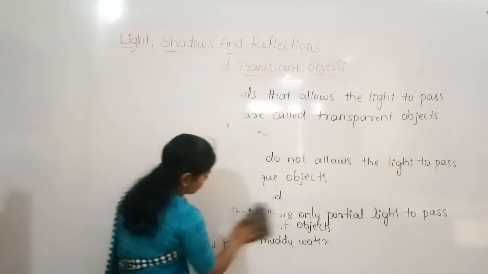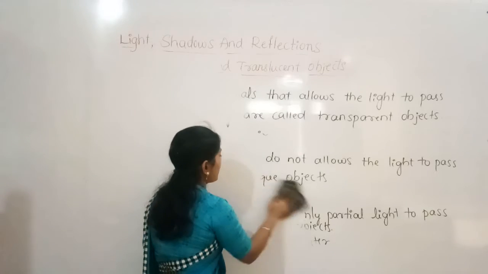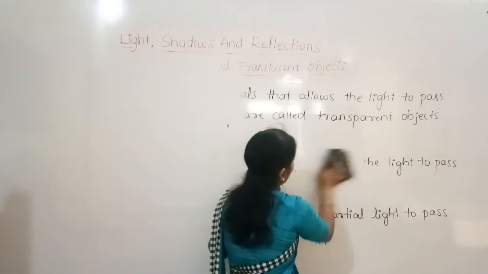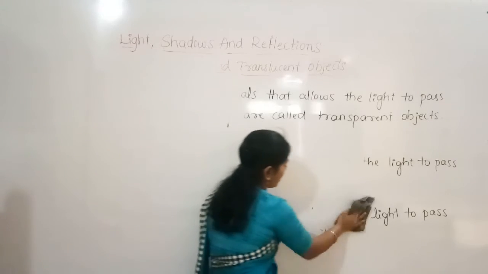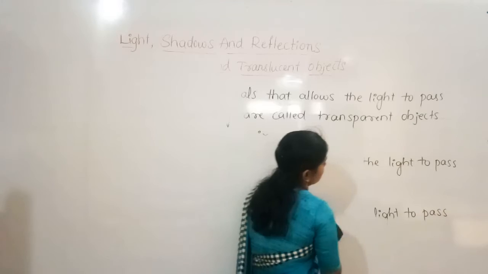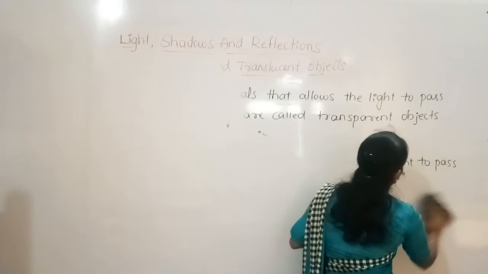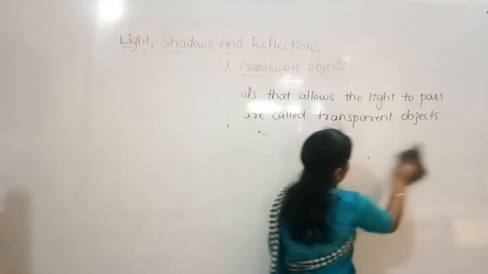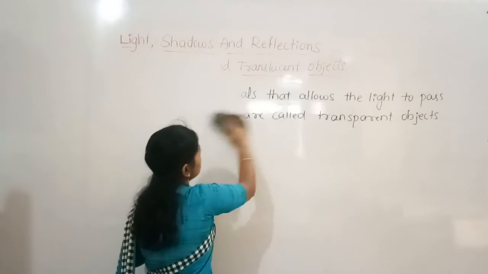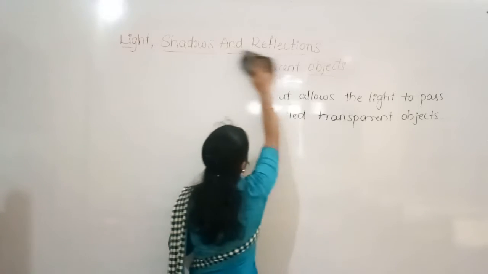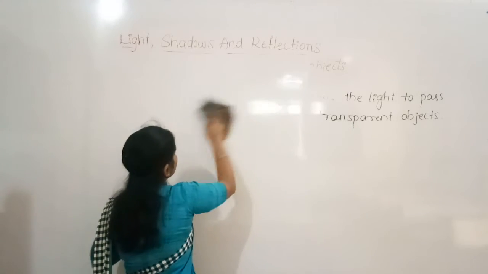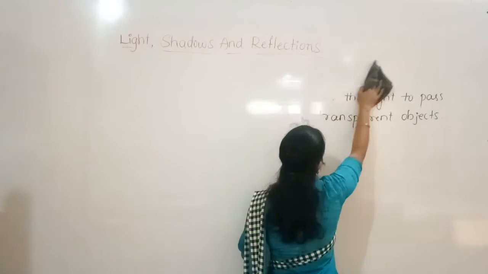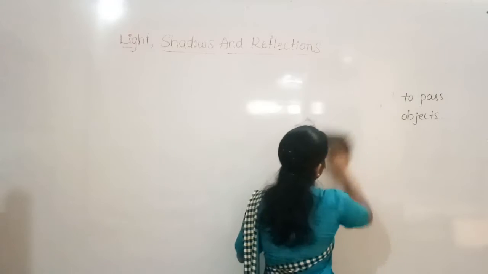We can see things through light, and some objects emit their own light. That we call luminous objects, and some do not emit their own light, and those we call non-luminous objects. Then what is this light and how does it travel? About this we can discuss now.